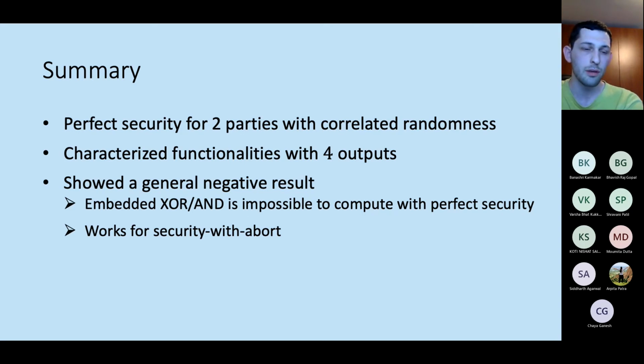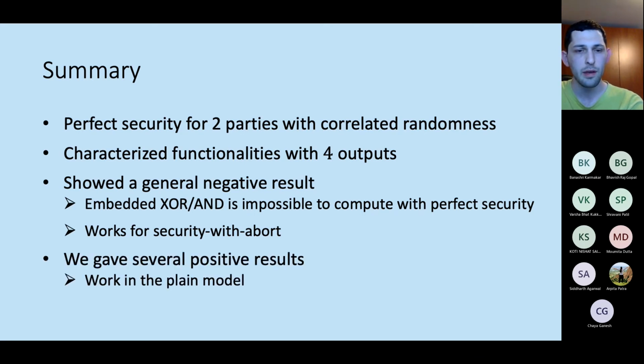I didn't talk about it, but it turns out that our impossibility result also works for security with abort, just like the result of Ishai et al. worked for this setting. And finally, we even showed that there are some interesting families of functionalities that can be computed with perfect security in the plain model.